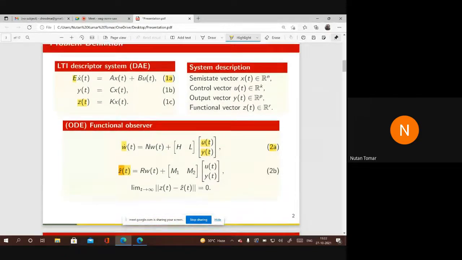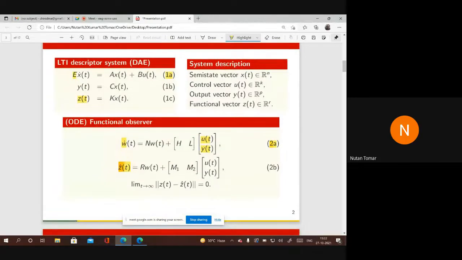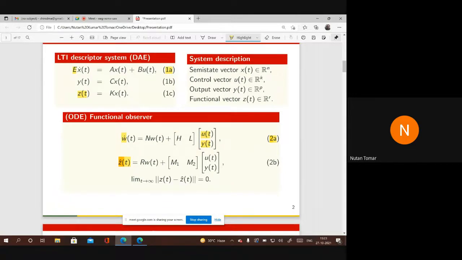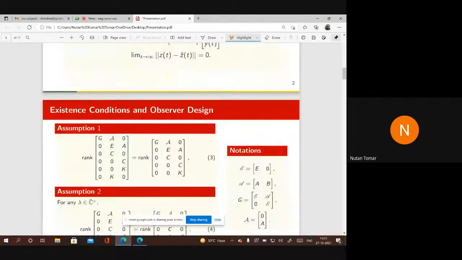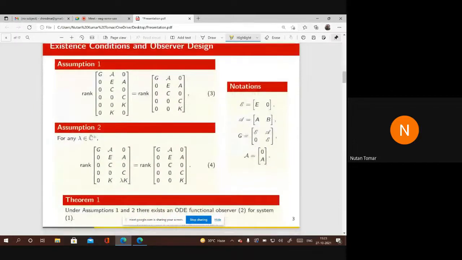My objective is to highlight here the application of linear algebra, particularly matrix theory, and how basic results of matrix theory can give some beautiful results in control systems. For doing this, we have assumed only these two algebraic conditions, purely algebraic rank conditions on the matrix coefficients in the given system.